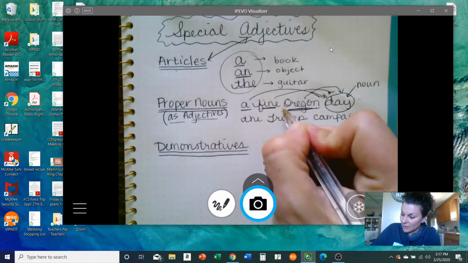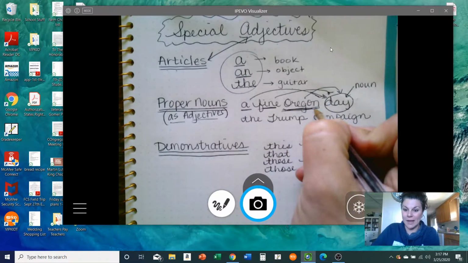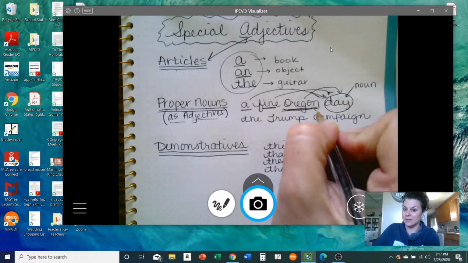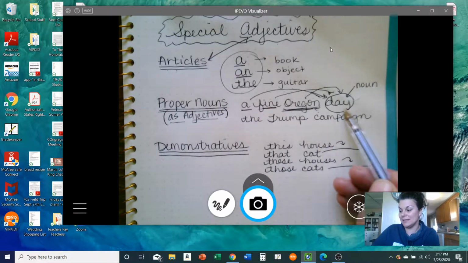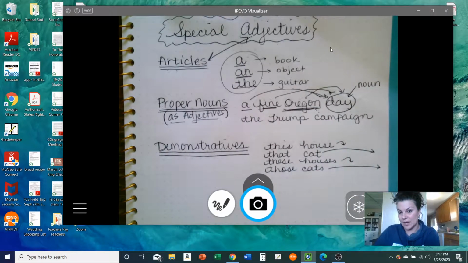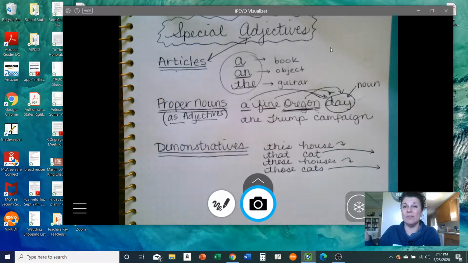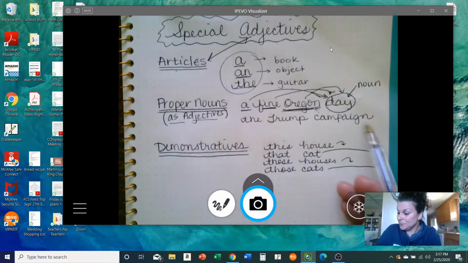So Oregon is a proper noun used as an adjective in this sentence because it's describing the day, an Oregon day. So right now we're having a fine Oregon day. Last week we had some really fine Oregon days. Okay.